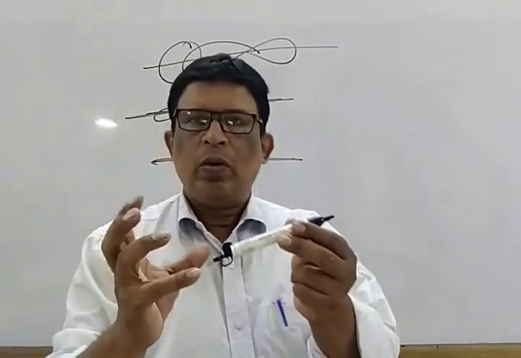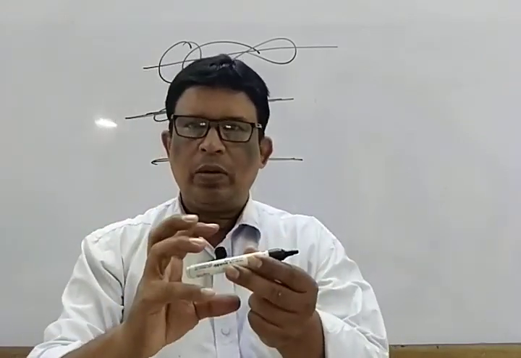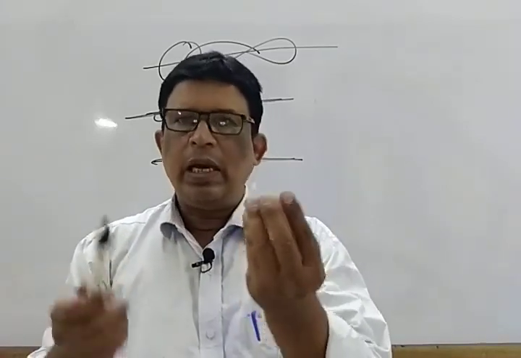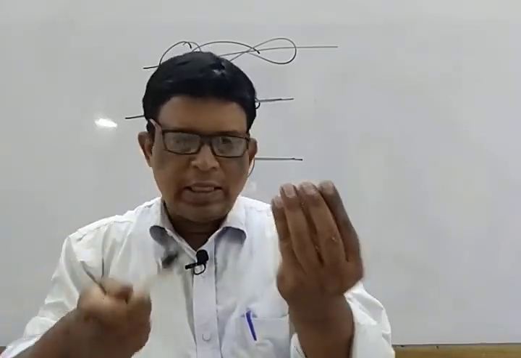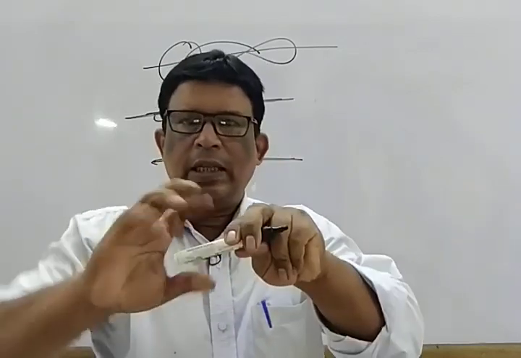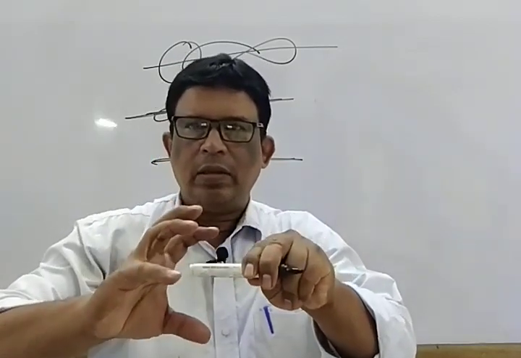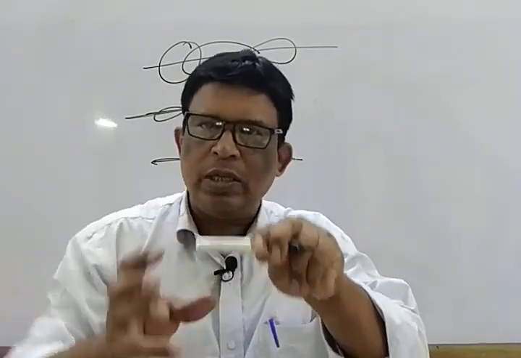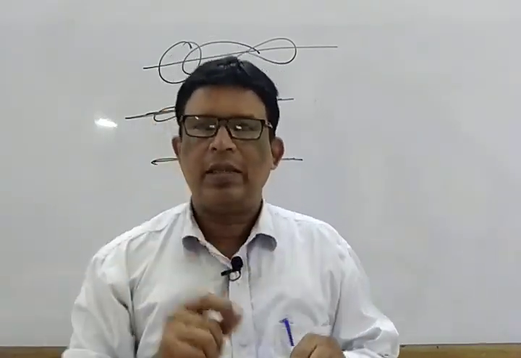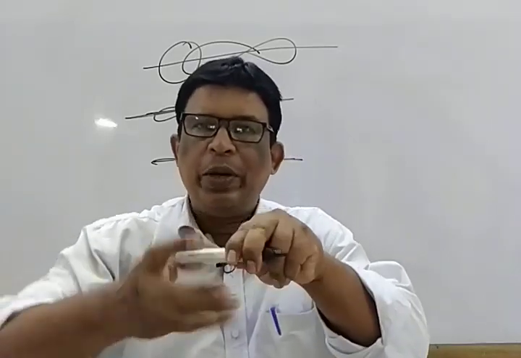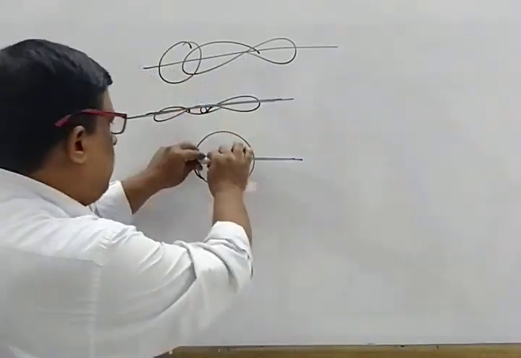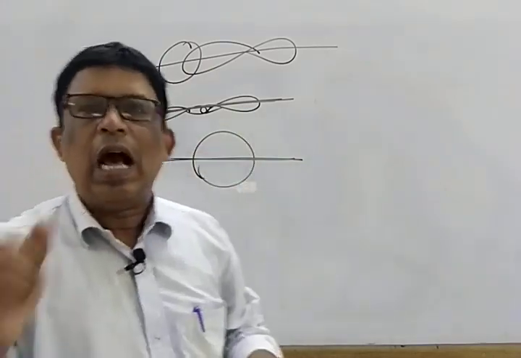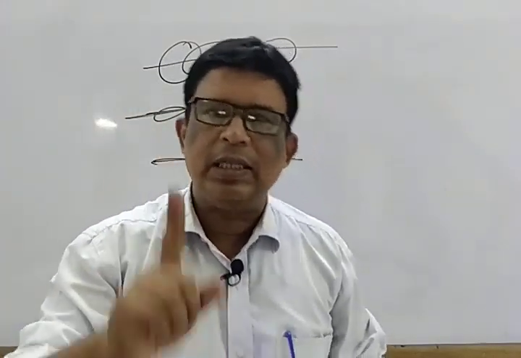Suppose there is a tomato or potato, or an orange. Collect one orange and a string or a stick, insert it inside, then rotate that orange or apple. Is it movable around this rod? Yes. That means we say that free rotation is possible. If it is a sigma bond, then free rotation around the internuclear axis is there.